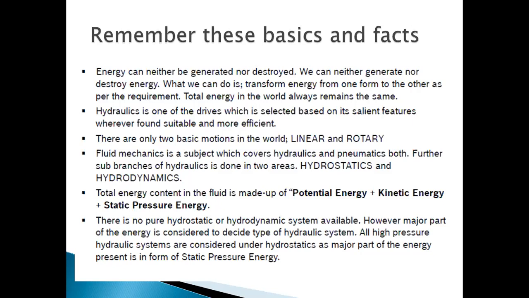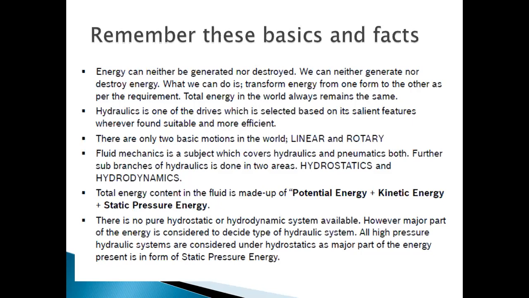You can convert chemical energy into mechanical energy, as you are doing in your automobile vehicles. You are using petrol or diesel or gas, so you convert the chemical energy in petrol or gas into kinetic energy, that is, movement of the vehicle. You have hydraulic energy, kinetic energy or potential energy available in water. Water is flowing in the rivers, and with the help of that water, we can run turbines.